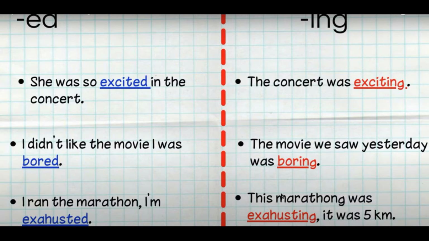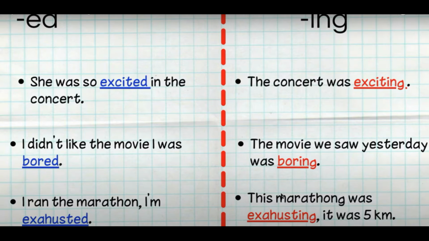With bored, we talk about the sensation, the feeling, the emotion the person was feeling. So I say I was bored. You see, bored means entediada, right? So the person was bored: the emotion, the sensation, the feeling. And when I say the movie we saw yesterday was boring, I'm describing the thing that causes the emotion the person was feeling. She was bored because the movie was boring.